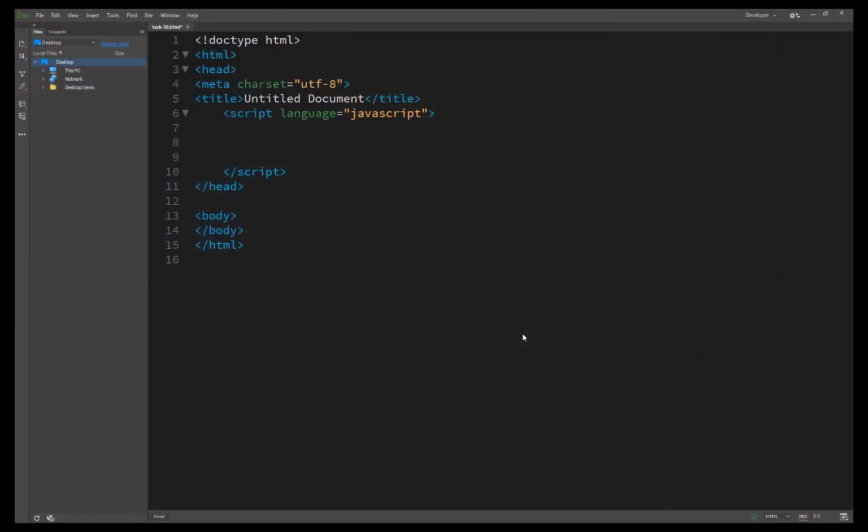Now we're starting our task number 30, passing multiple parameters or arguments to your functions. In the previous tasks, 28 and 29, you created functions that took a single argument, but you also can create a function that takes multiple arguments. To do so, you must specify a name for each argument in your function definition, and these names should be in the order in which the arguments will be provided when your function is called.